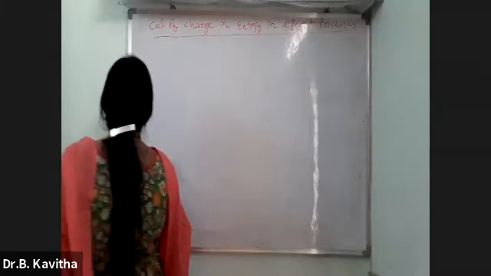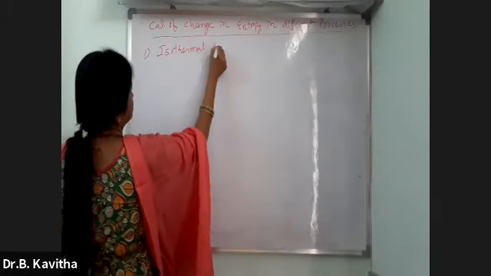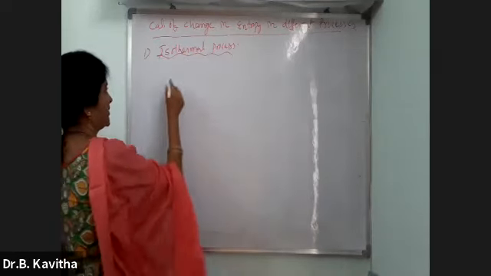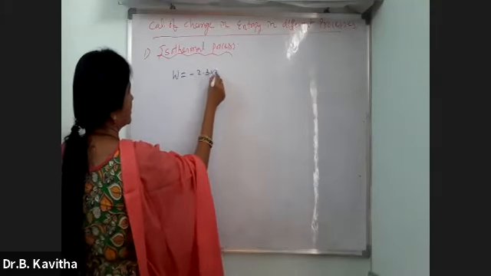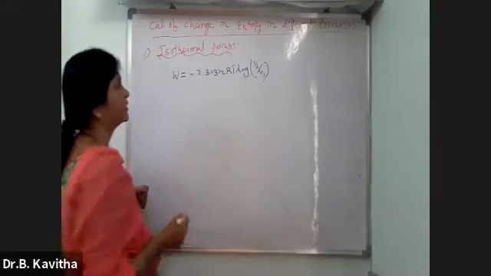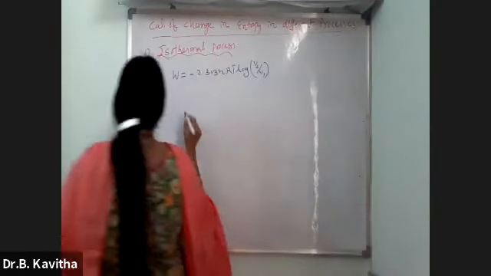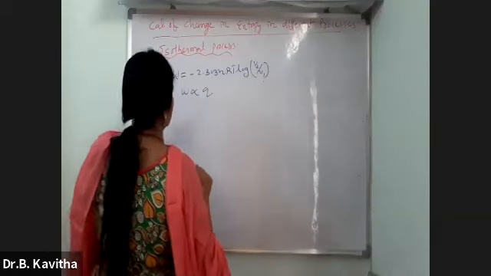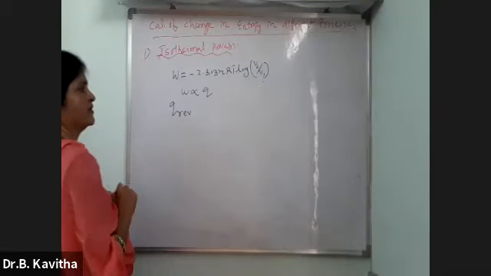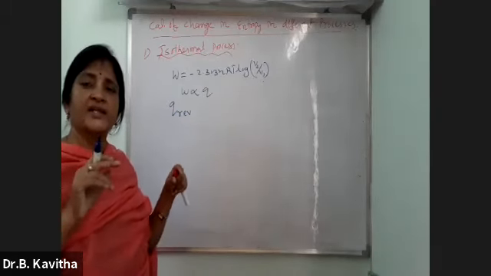What is the first one? In this process we have already calculated the work done, and that work done equation is W is equal to minus 2.303 nRT log V2 by V1. And as you know, from the first law of thermodynamics, W is directly proportional to Q. So in place of this W, I can replace that value by Q. The changes are taking place reversibly, because we calculated this work done in the isothermal process where the gas expanded reversibly.